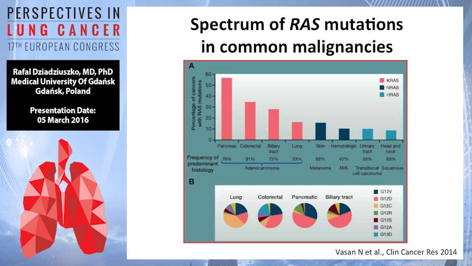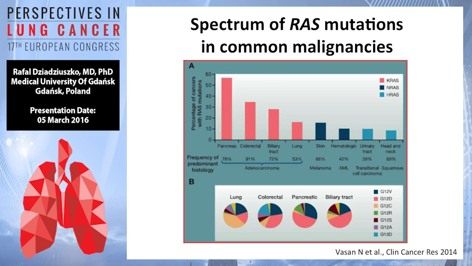Part of the question that Giorgio just asked, why different tumors respond to different strategies in a different way, is related to differences in the spectra of mutations in these tumors. Here you can see the list of different tumors according to the percentage of RAS mutations, including KRAS, but also HRAS and NRAS, giving you examples of pancreas, colorectal, and biliary tract carcinomas harboring commonly these mutations.